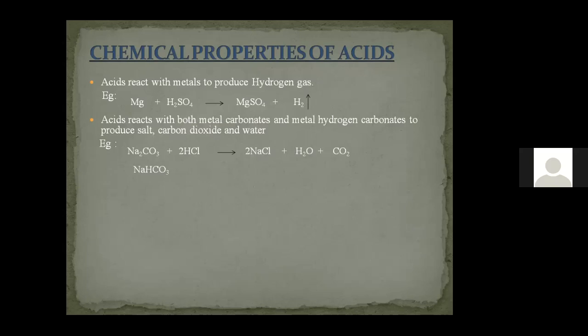The one more which we have to consider is metal bicarbonate. Metal bicarbonate is then made to react with the same hydrochloric acid. It produces sodium chloride, water, as well as carbon dioxide. So both metal carbonate and metal bicarbonate, when they combine with hydrochloric acid, produce the corresponding salt, water and carbon dioxide. So this is the reaction of acid with carbonate and bicarbonate.